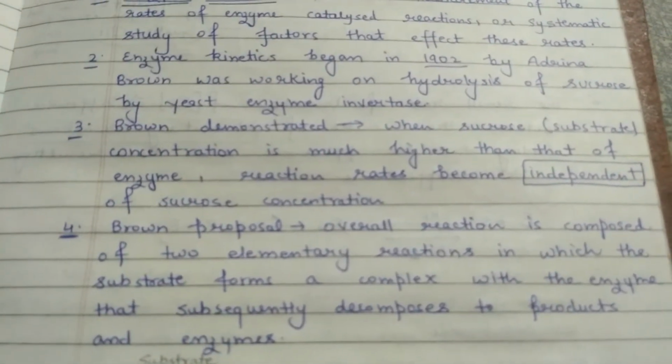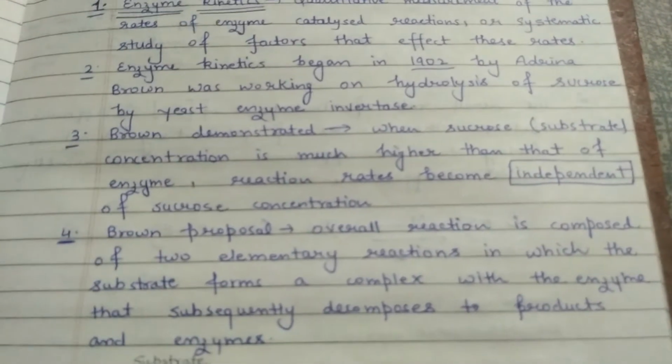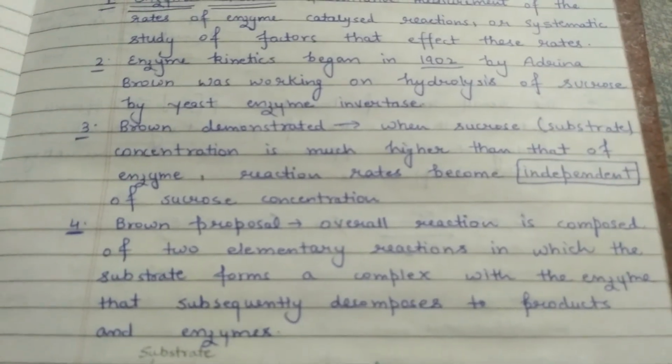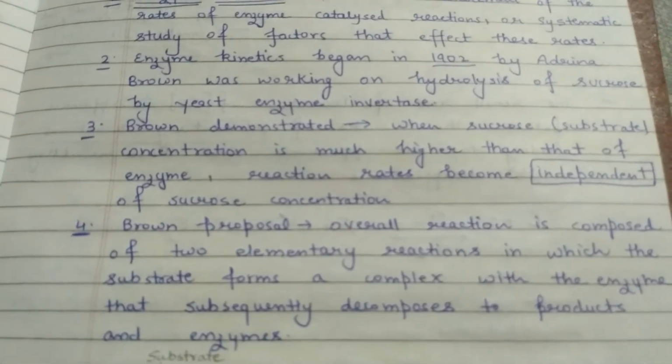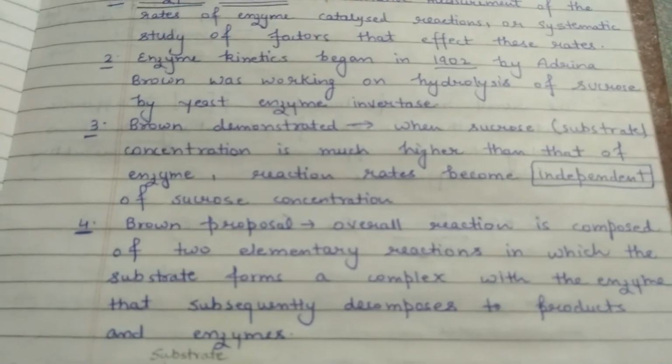After that there is another elementary reaction, that is, the enzyme substrate complex gets converted into product and enzyme. So product and enzyme formation from the enzyme substrate complex is another reaction, and enzyme reacting with substrate to form the enzyme substrate complex was the first reaction.